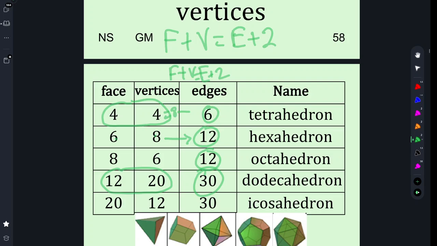So do memorize these because they pop up every once in a while. Make sure you know the hexahedron is just another name for a cube, all right? And they will pop up periodically. Make sure you know them. And they'll pop up on number sense tests and general math tests. So they're worth knowing, okay?